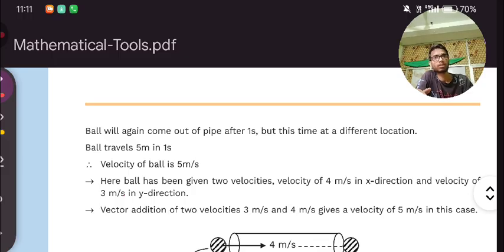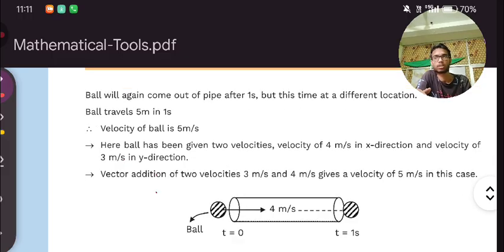Here the ball has been given two velocities: a velocity of 4 meter per second in the x-axis, and a second velocity of 3 meter per second in the y direction.